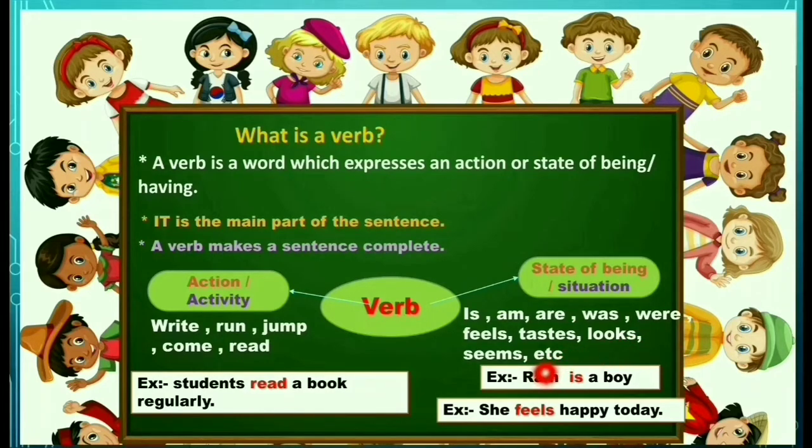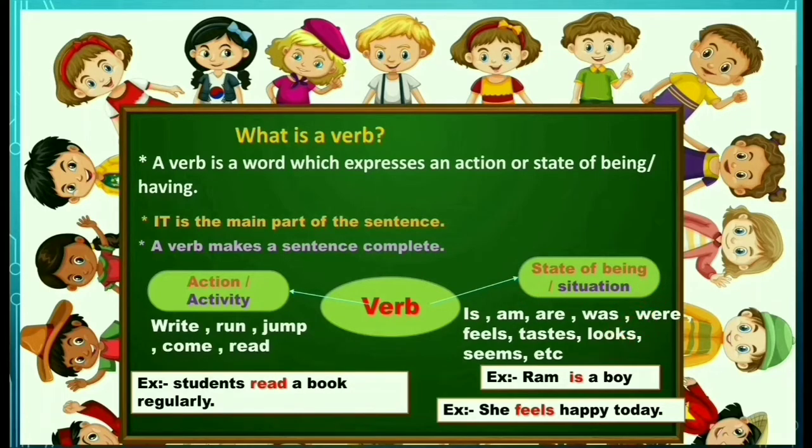Here feels is a verb which shows a state of being or situation or condition of the subject. So here feels, states, looks, seems, is, am are verbs which show a state of being.